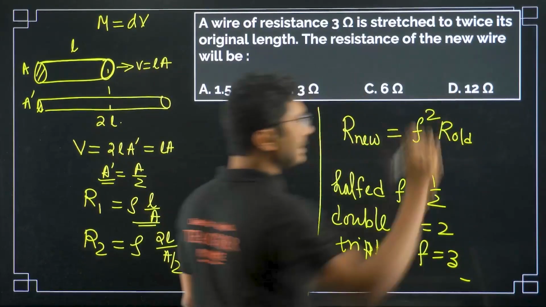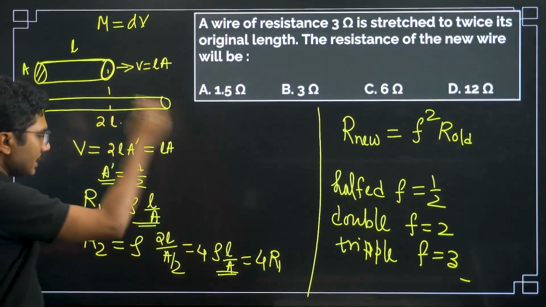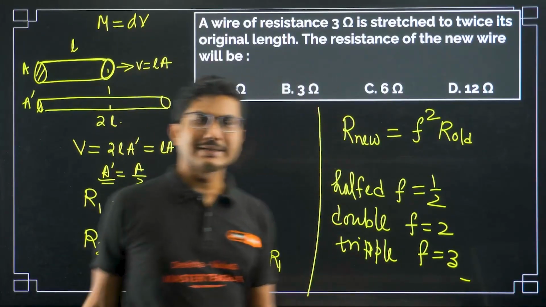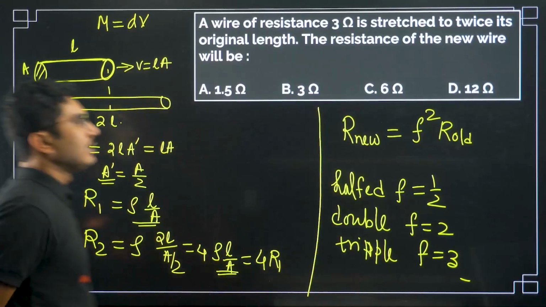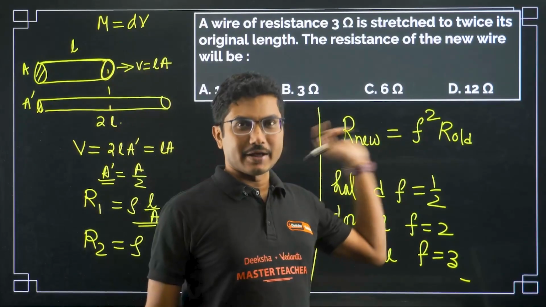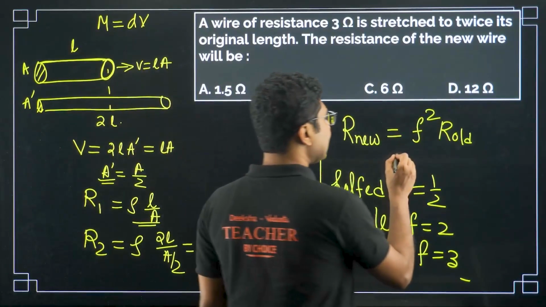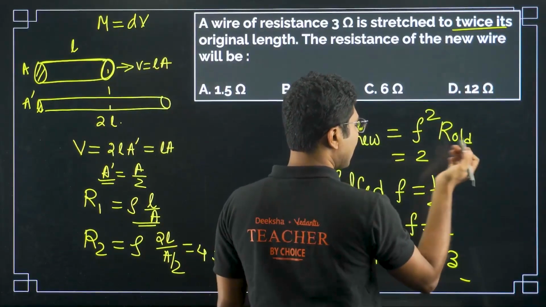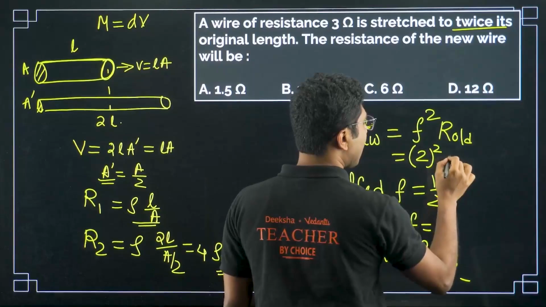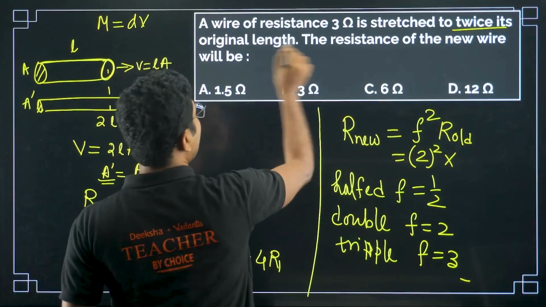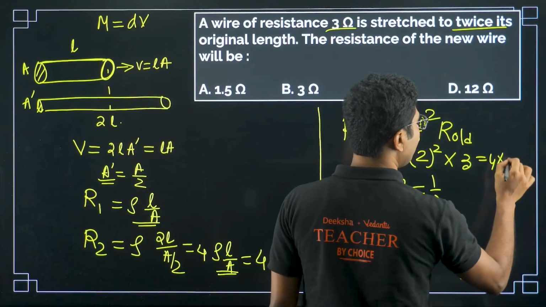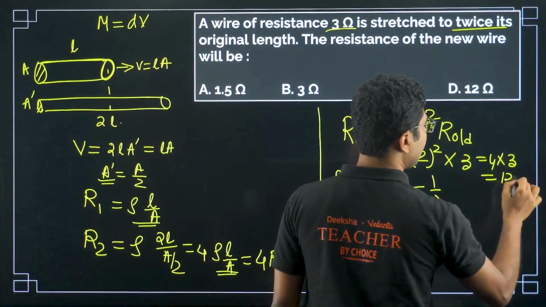So if you remember this, you don't need to do this mathematics every time. You know that the new resistance is basically F square R old. Now what is F here? It is twice. Twice means 2 times or double. So 2 square R old, where R old is given as 3 ohm. So it will be 4 into 3, that is 12 ohm.